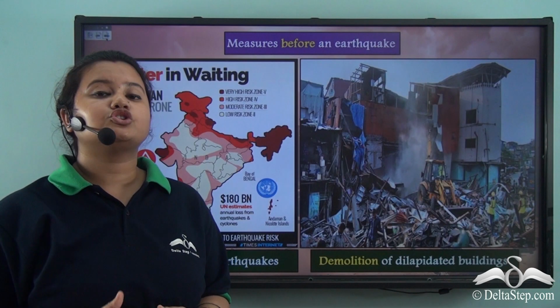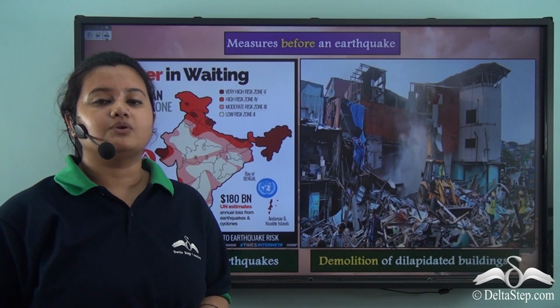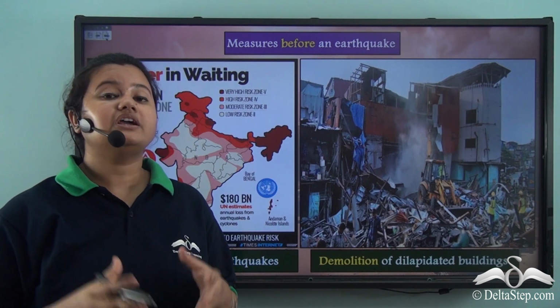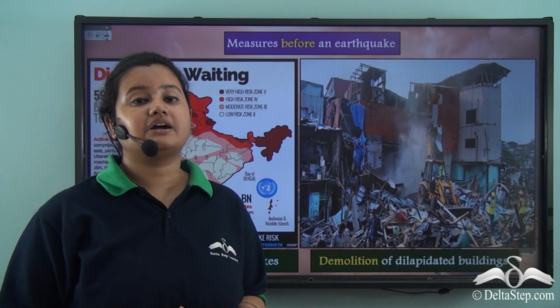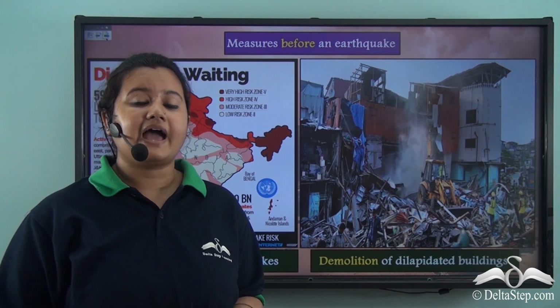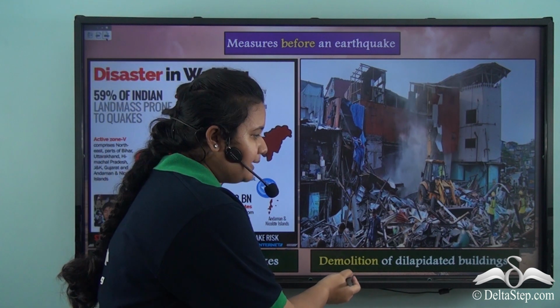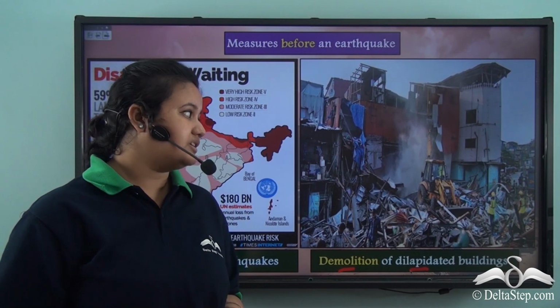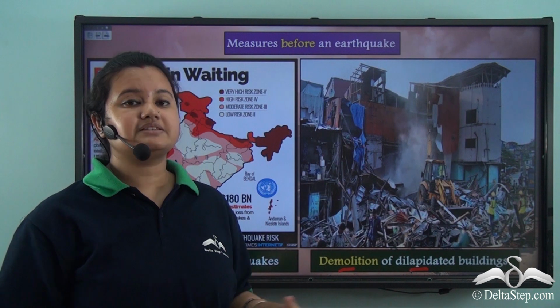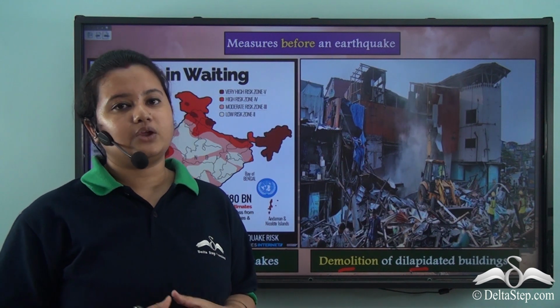The government should pass laws that allow the construction of only earthquake resistant buildings. In fact, the government must conduct regular monitoring and demolish dilapidated buildings, so that even if an earthquake occurs, these damaged buildings do not fall on anyone.